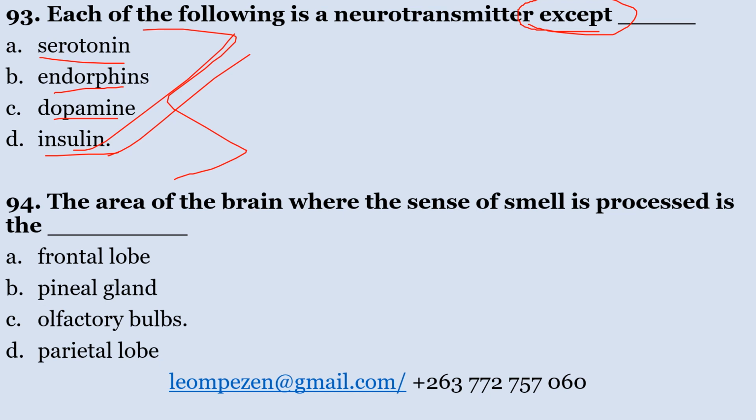Number 94, the area of the brain where the sense of smell is processed is called the A, frontal lobe, B, pineal gland, C, olfactory bulbs, D, parietal lobe. The area of the brain where the sense of smell is processed is called the olfactory bulb. So the correct answer here is C.